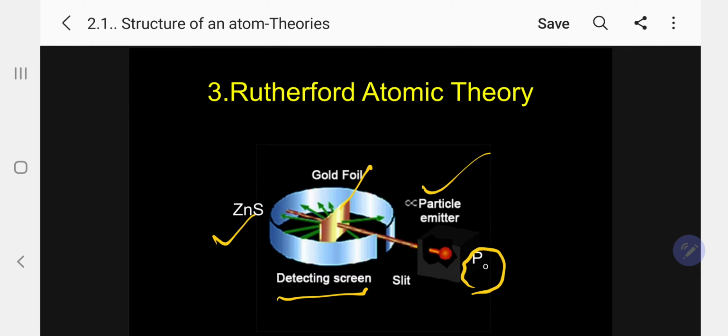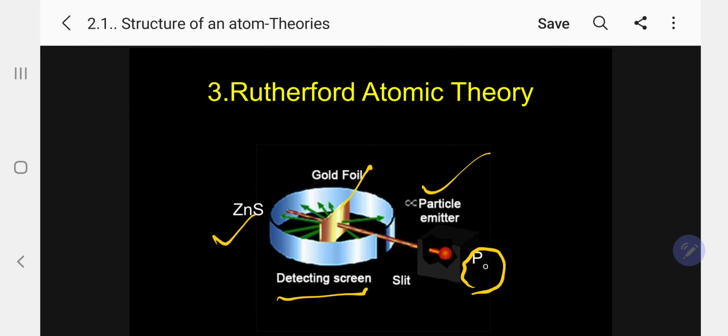So what will happen now? In his experiment, he allowed alpha particles to pass through the foil, and the particles behaved in three different ways. One, most of the particles penetrate through the gold foil and hit the zinc sulfide screen in the form of fluorescence that can be counted by a counter. Two, very few particles are reflected sideways.